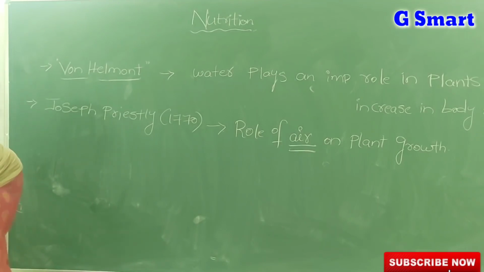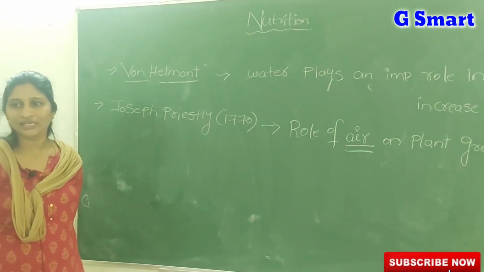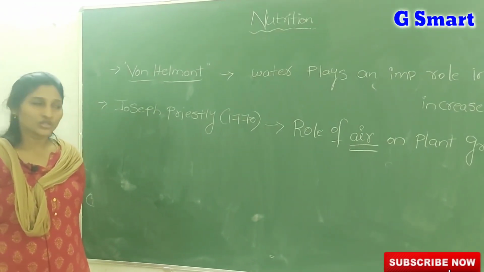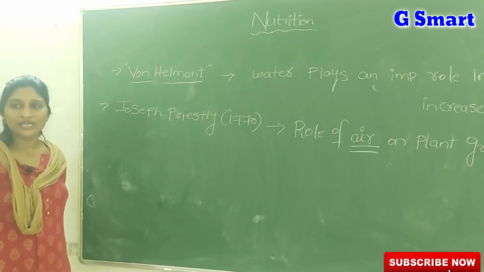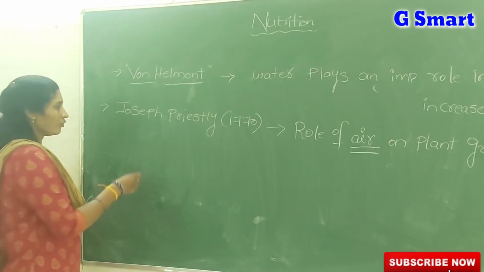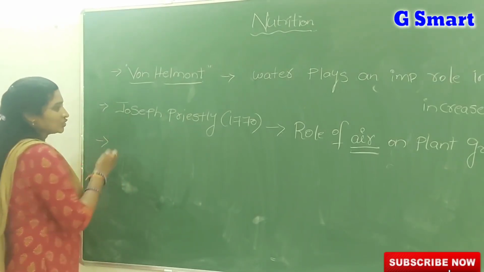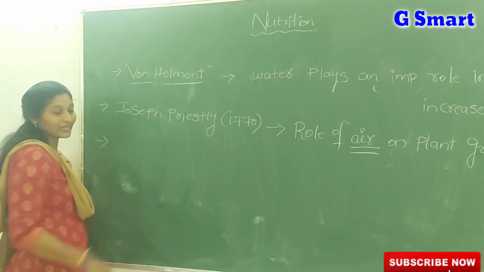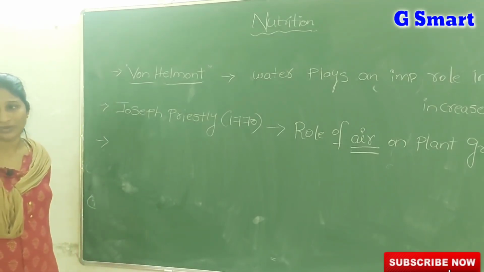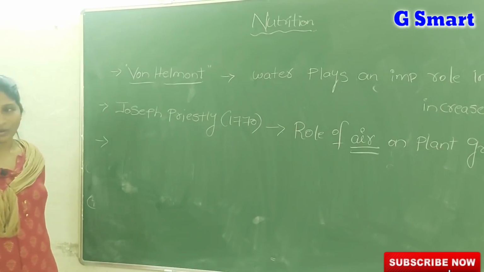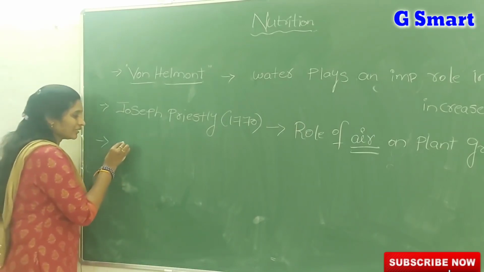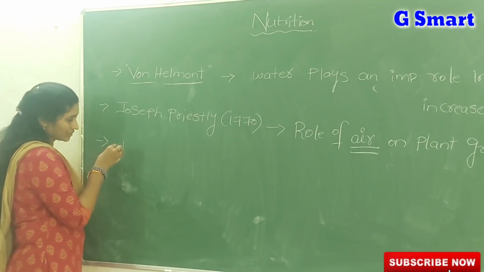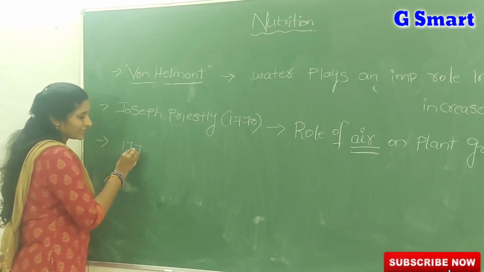So is really the air needed for photosynthesis? What we should learn in that equation means CO2 utilized. So CO2 means one of the components in the air only na. So air is necessary or not? Surely the air is one of the major important for photosynthesis. And actually he was the scientist who conducted several experiments about the role of air. I already told you na. He conducted several experiments, and in the year